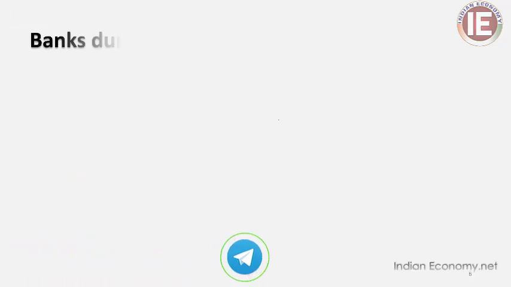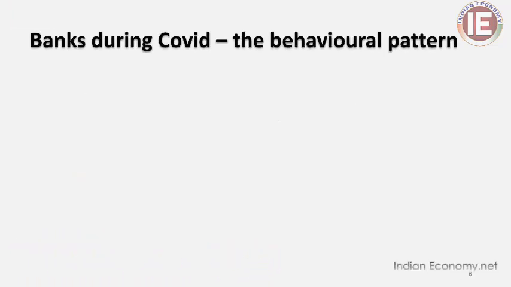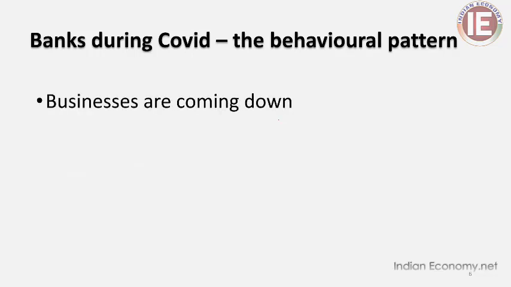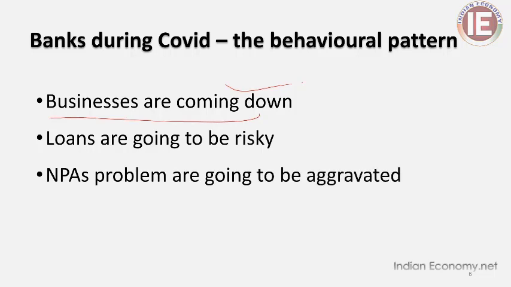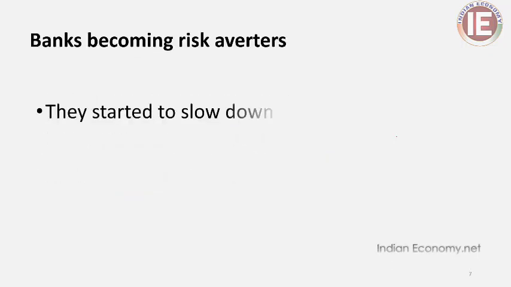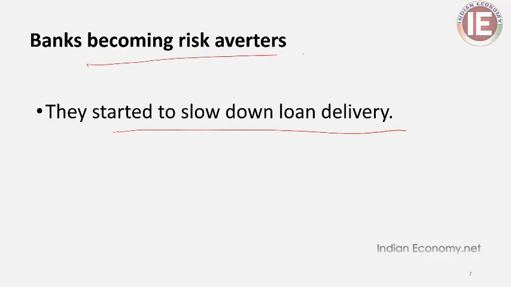During this COVID period there came a particular behavioral pattern for the commercial banks, because they sensed danger. They concluded that businesses were coming down, loans were going to be risky, and besides that, NPA problems were going to be aggravated. You can easily understand that, because the commercial banks already have a backlog of NPAs. Given this situation, if they give further loans, it will be a dangerous situation for them. So they started to slow down loan delivery, and in that process they became risk averse.